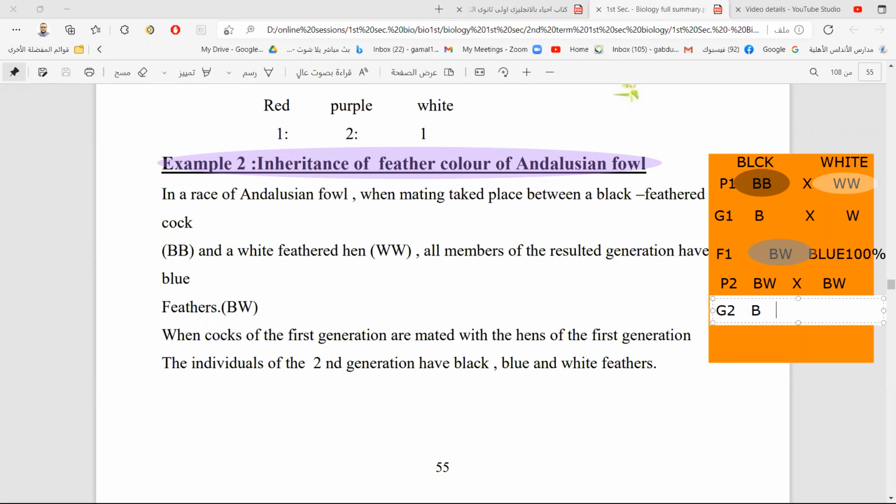Some gametes have the B gene and some gametes have the W gene. Okay, some have B and some have W. Now the occurrence of crossing: we have many possibilities. This one comes with this one.